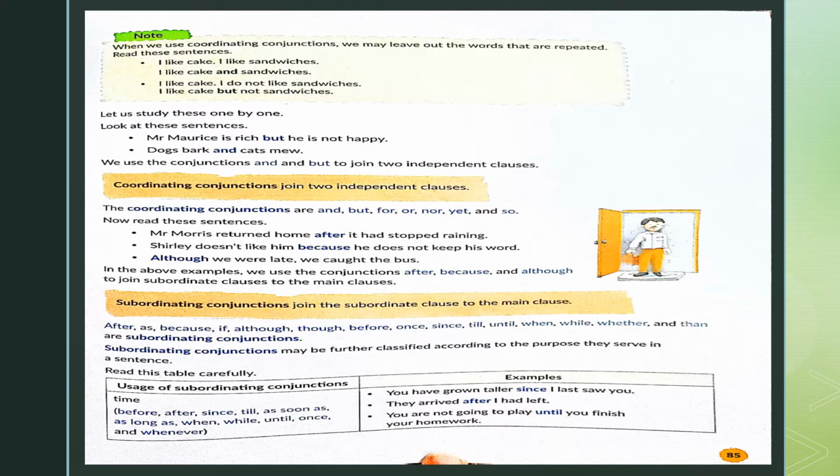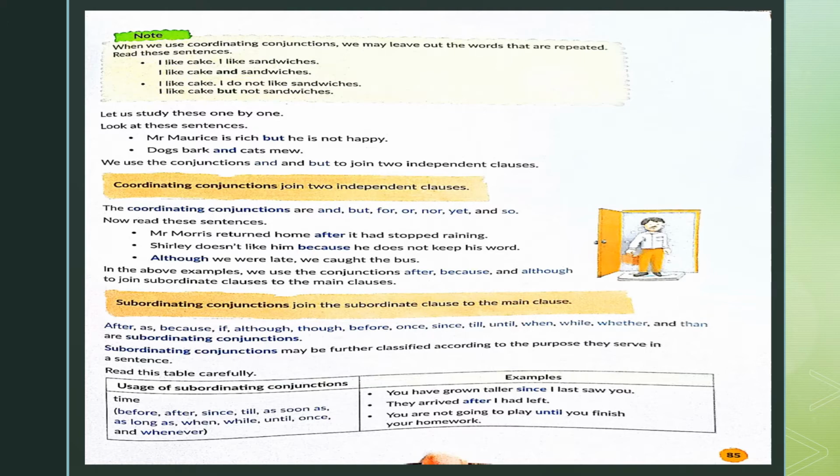Now, as we learned the different types of conjunctions, let us once again see them in greater detail. What are coordinating conjunctions? Coordinating conjunctions will always join two independent clauses. Independent clauses means those clauses which are not dependent on each other. They can exist on their own. Their meaning is complete even when they stand alone.